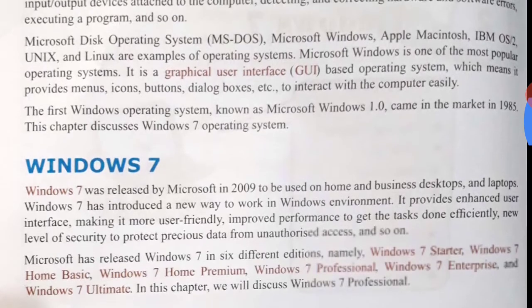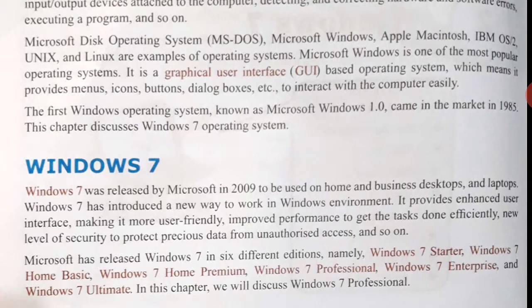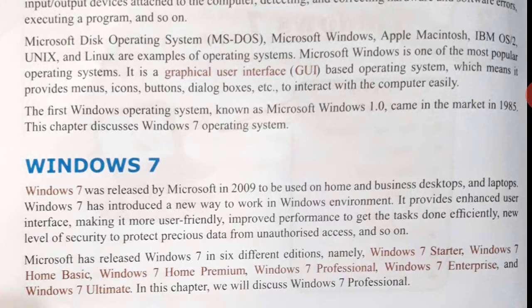Now see Windows 7. Windows 7 was released by Microsoft in 2009 to be used on home and business desktops and laptops. Windows 7 has introduced a new way to work in the Windows environment. It provides an enhanced user interface, making it more user friendly, improved performance to get the task done efficiently, and a new level of security to protect precious data from unauthorized access, and so on.